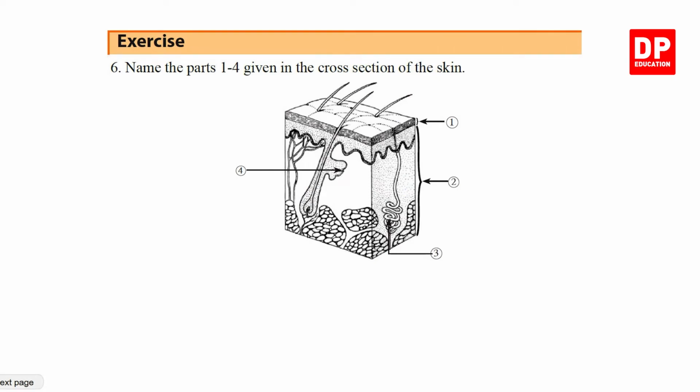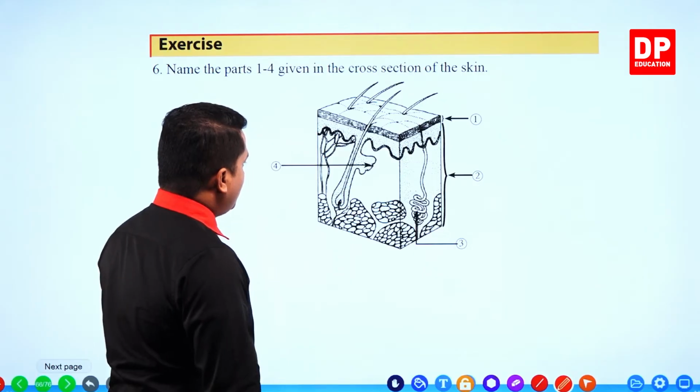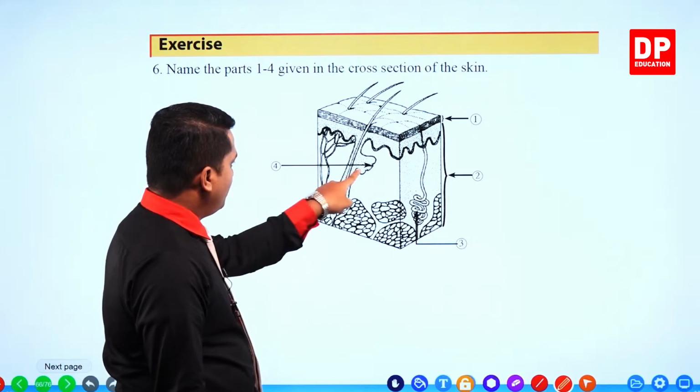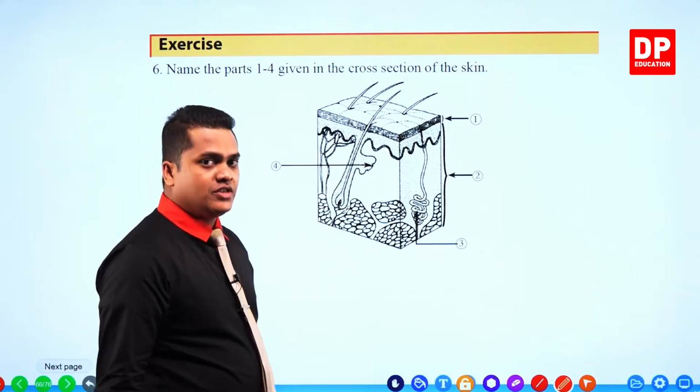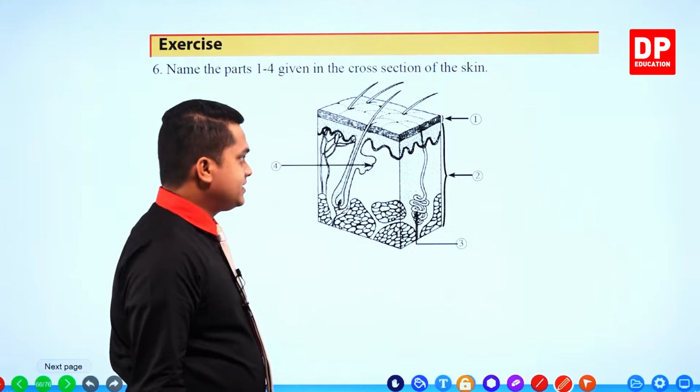Name the parts 1 to 4 in the cross section of the skin. Here at number 4 you can observe the sebaceous gland.